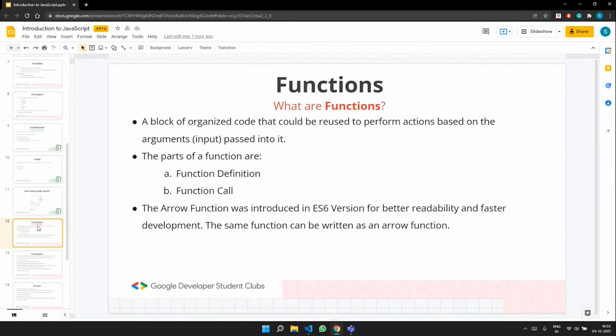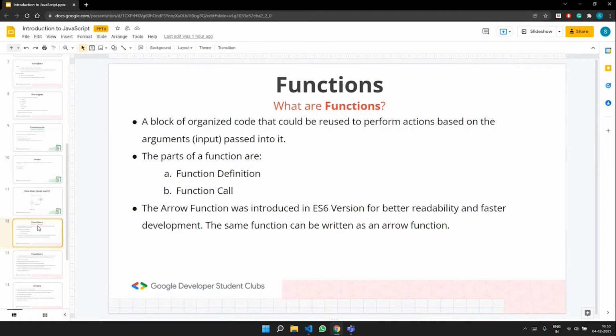A function is a block of organized code that can be reused, and you can perform mathematical operations, or pass arguments to it. Inside that block of organized code, you can tell the function to do many things.